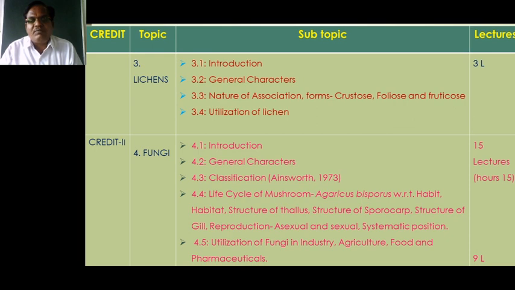An example of saprophytic fungi is the mushroom, that is Agaricus, which grows on dead and decaying matter. A business has been created by different workers and scientists to develop artificial cultivation of mushrooms, that is Agaricus or Pleurotus.